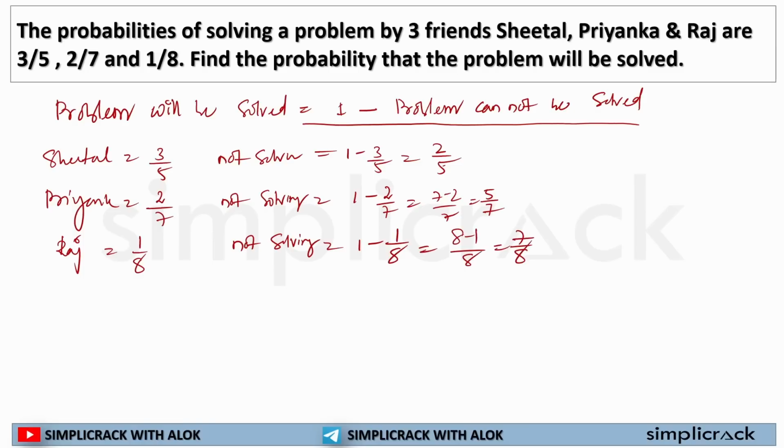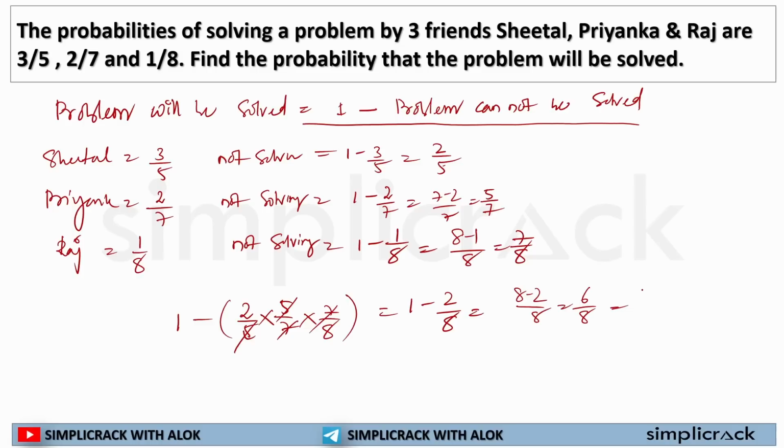What I told you in this question, we have to do what? 1 minus the probability of the problem not being solved. So for Sheetal it was 2 by 5, for Priyanka it was 5 by 7, for Raj it was 7 by 8. If I solve it, I will find out 1 minus 2 by 8 is equal to 8 minus 2 by 8 is equal to 6 by 8, or I can write it as 3 by 4. So 3 by 4 is the probability that this problem will be solved by 3 friends working together.